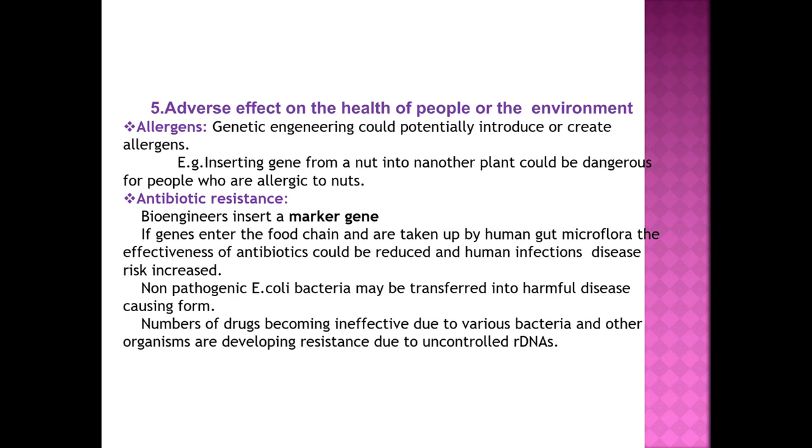Direct transfer means directly from the genetically modified organism into any bacteria that is present in the soil, that is present in the nature, you call it as what the direct transfer. Sometimes what happens, whenever these genes are going to enter into the food chain, and if they are taken up by the human gut microflora, human gut microflora means usually in the digestive system of the human gut, the bacteria that is present is the Escherichia coli or the E.